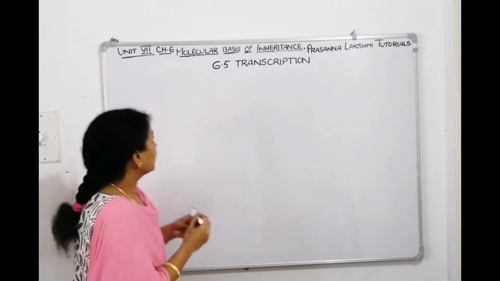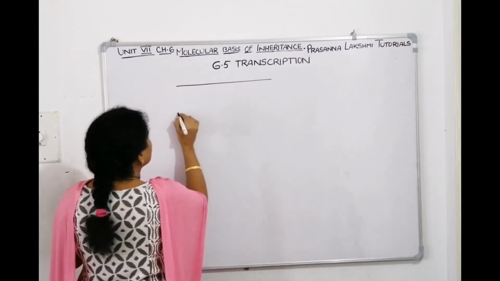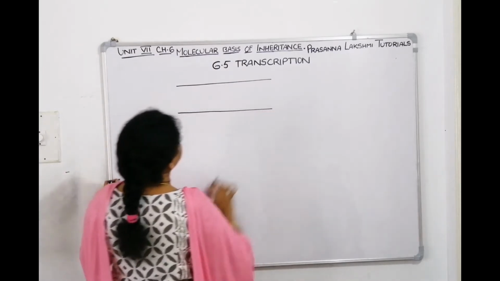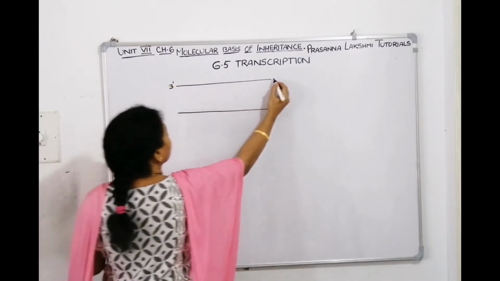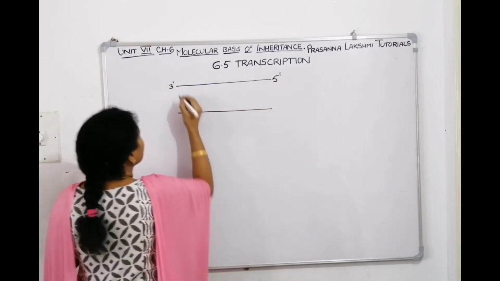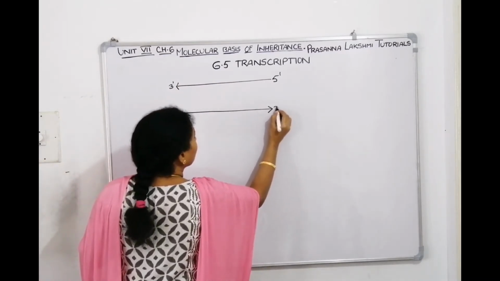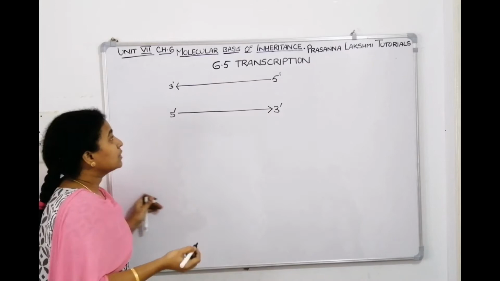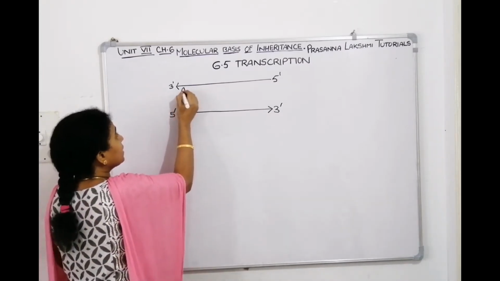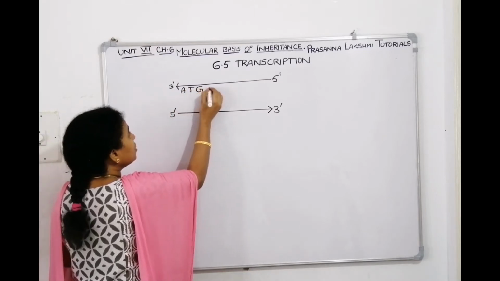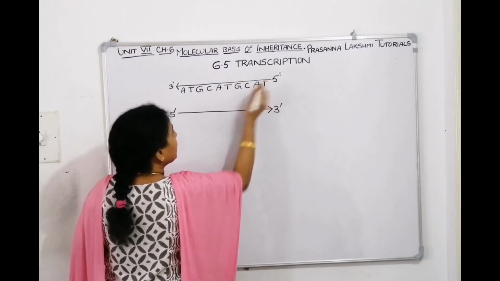Now if it is like this, these are the 2 strands. One strand is 3' to 5', so the other strand will be 5' to 3'. The sequence is ATGC, that's the sequence they gave in NCERT, ATGC, ATGC, ATGC, like that.